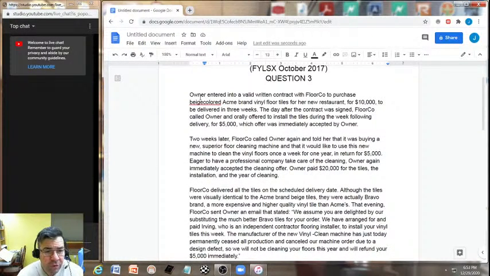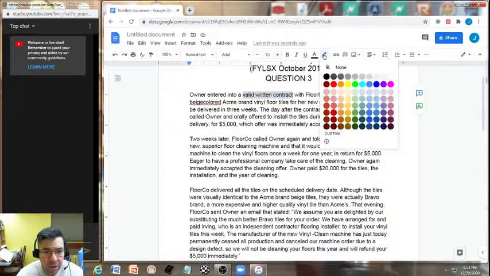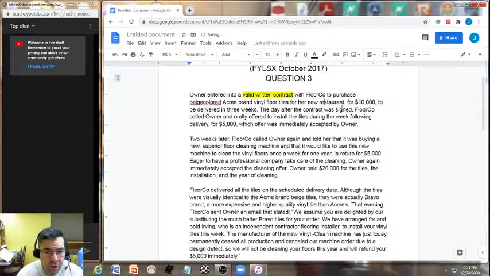Okay, owner entered into a valid written contract. I want to make sure to spot that right now. Okay, with Floorco to purchase beige-colored Acme brand vinyl floor tiles for her new restaurant for $10,000 to be delivered in 3 weeks. The day after the contract was signed, Floorco called owner and orally agreed to install the tiles during the week following delivery for $5,000, which offer was immediately accepted by owner.